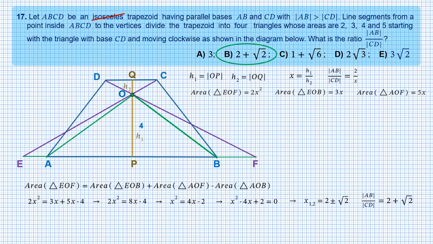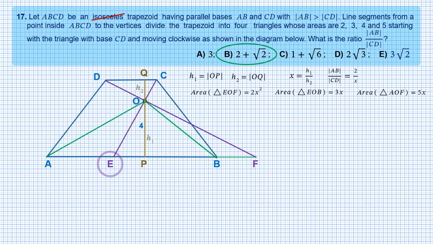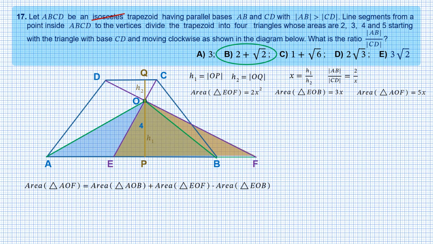Now let's assume one of the points, point E for example, is inside AB, and another is on the continuation. This time AOF is the biggest triangle, and the equation looks as the following. The area of triangle AOF is equal to the area of triangle AOB plus the area of triangle EOF minus the area of triangle EOB. Again we substitute and simplify and get exactly the same equation with the same roots and the same result.